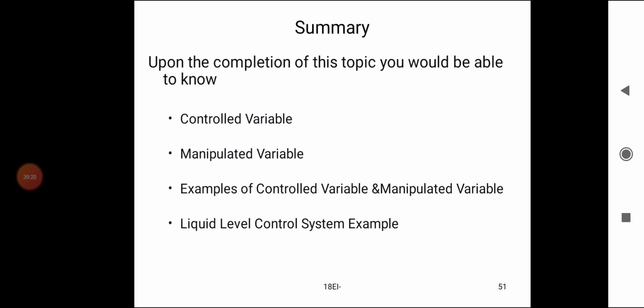So, in summary, we have discussed here controlled variable, manipulated variable, examples of controlled variable and manipulated variable, liquid level control system examples, liquid temperature control of the system example.